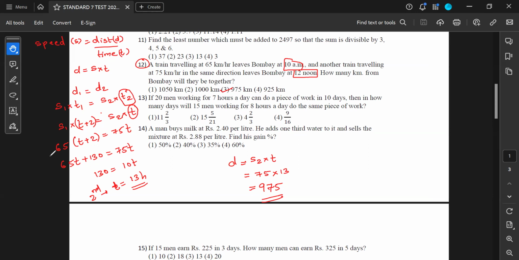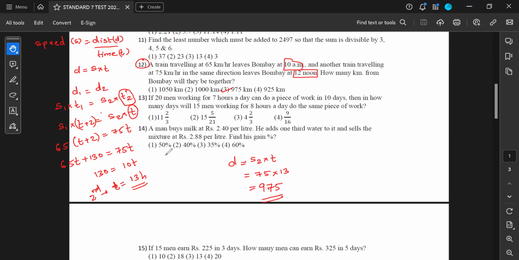In that case, one will be starting from Bombay and the other maybe from Pune or Aurangabad or some other place. And they will first mention the total distance between Bombay and Aurangabad. It will be more complicated, and accordingly they'll be giving data. So I don't think at your level you will get such kind of data. If you do, they will give you some helpful data also to solve it.